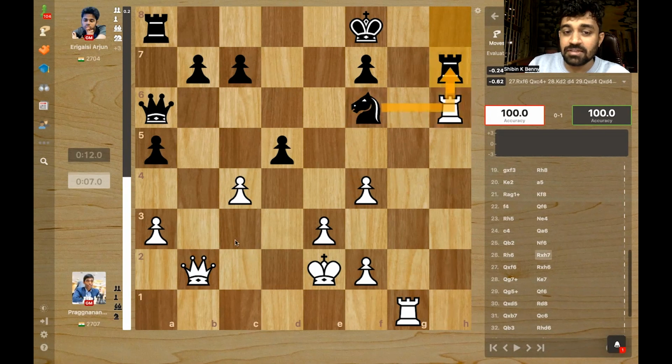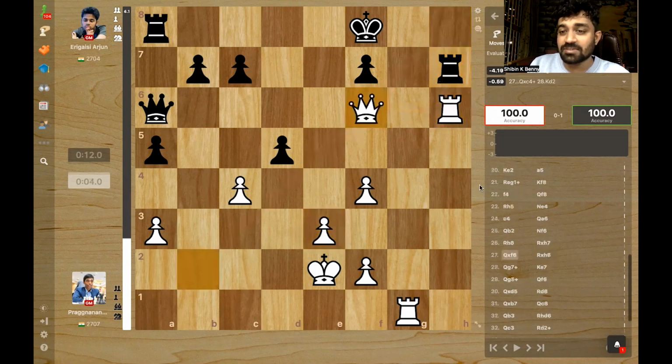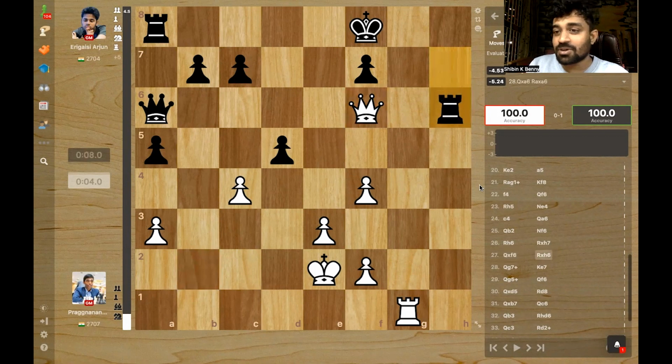Rook takes, knight takes, and queen h8. That's also getting back the piece. But Pragg played queen takes f6. And do you see why that's a blunder? Arjun instantly took on h6. It's a full rook up.